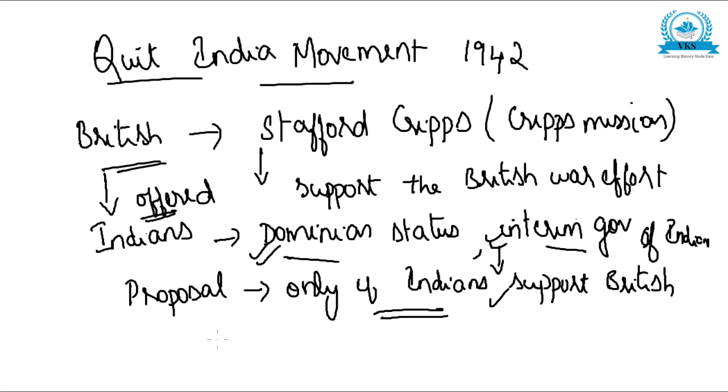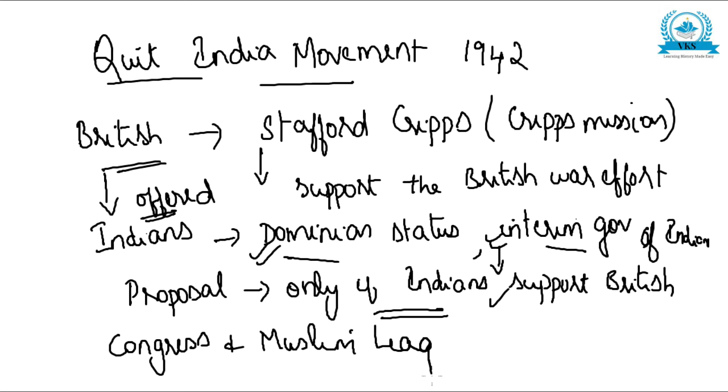But this proposal was rejected by Congress and the Muslim League. Indians understood that this was a technique of the British, and both Congress and the Muslim League rejected the proposal. They did not agree to it. And Mahatma Gandhi was also against this proposal.